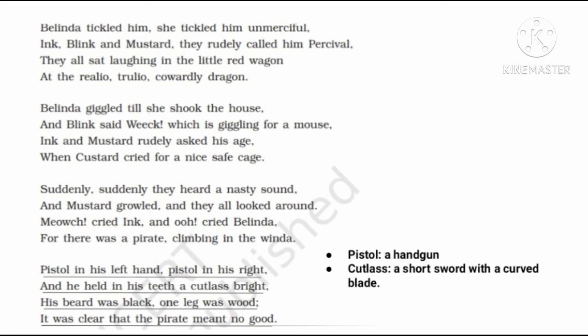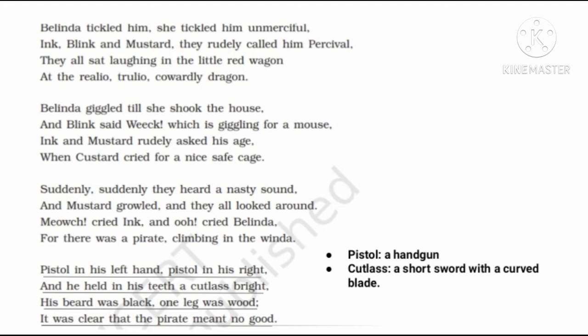Stanza 8 of the poem is as follows. Pistol in his left hand, pistol in his right, and he held in his teeth a cutlass bright. His beard was black, one leg was wood. It was clear that the pirate meant no good. Here, pistol means a handgun, cutlass means a short sword with a curved blade.